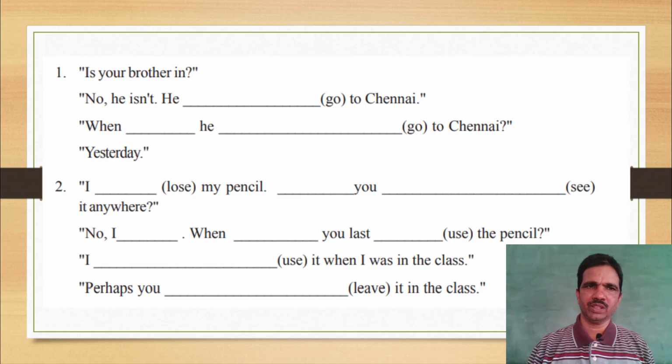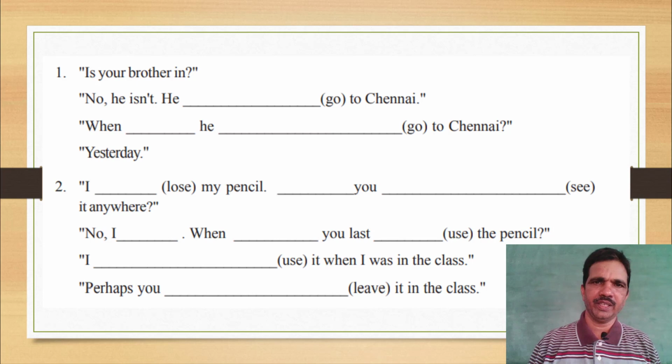Is your brother in? This is the question. No, he is not. He (go) to Chennai. How can we fill this blank?